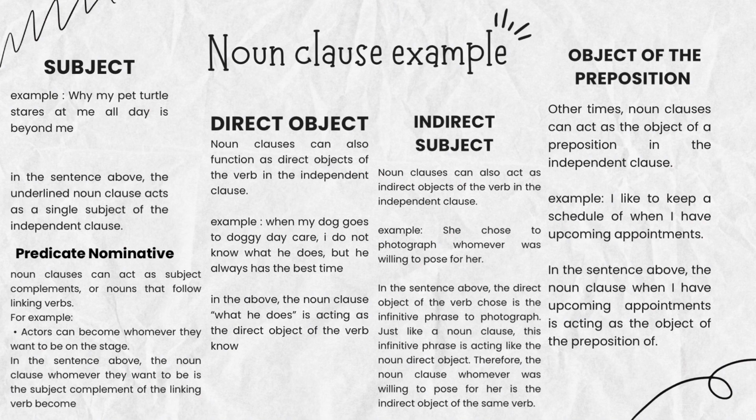Noun clause example. Subject. Example: Why my pet turtle stares at me all day is beyond me. In the sentence above, the underlined noun clause acts as the single subject of the independent clause.